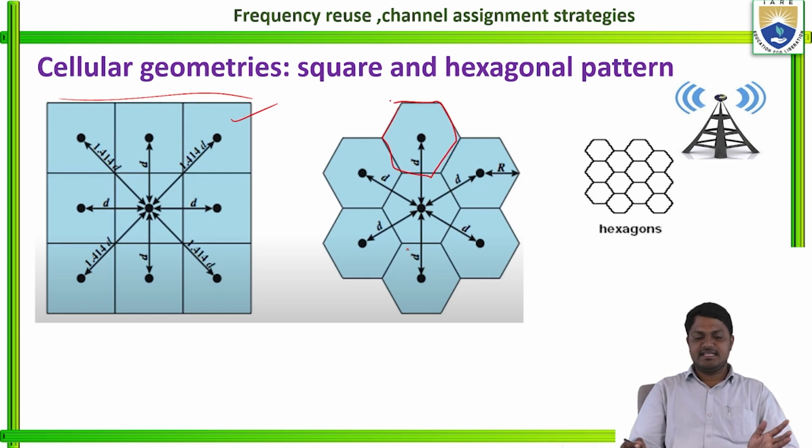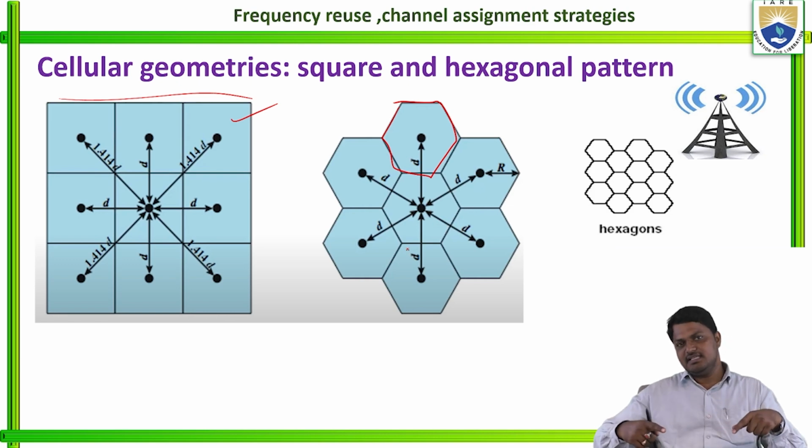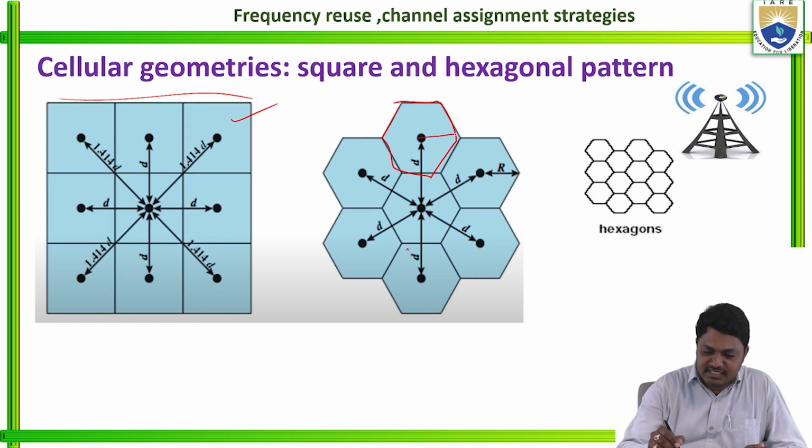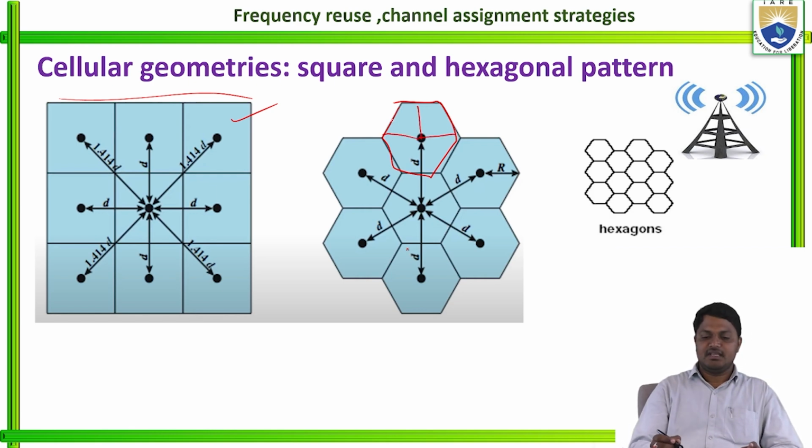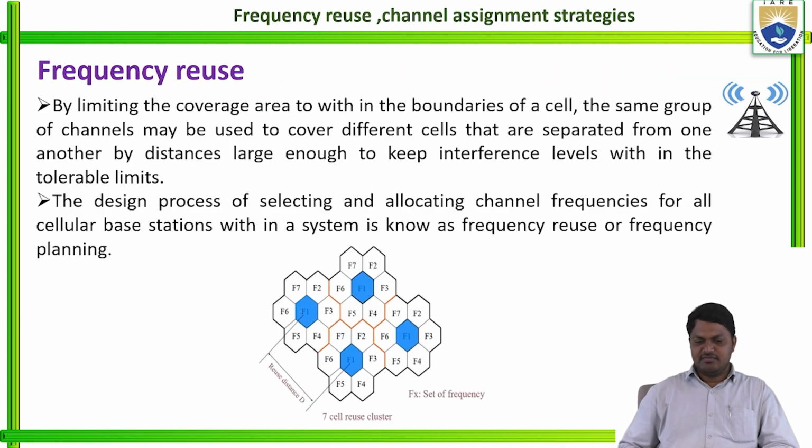So what is happening in hexagonal? The radius of the cell is equal in all the directions. Here the distance is seen, but what is the difference here? The overall coverage area will increase here. That's why we are using the hexagonal pattern.